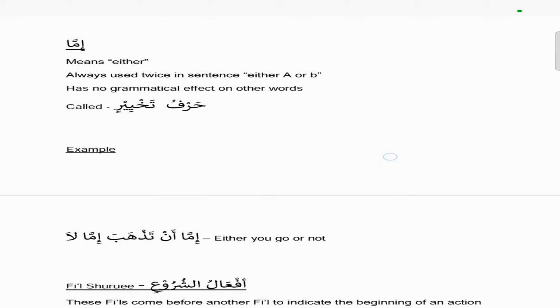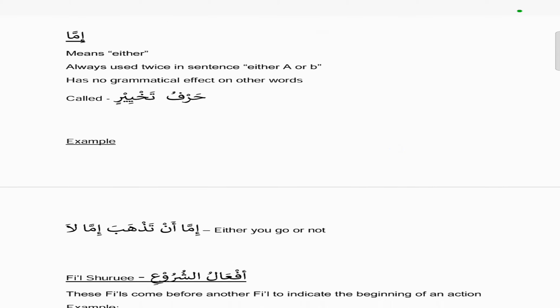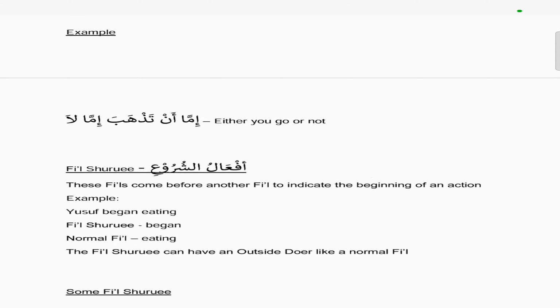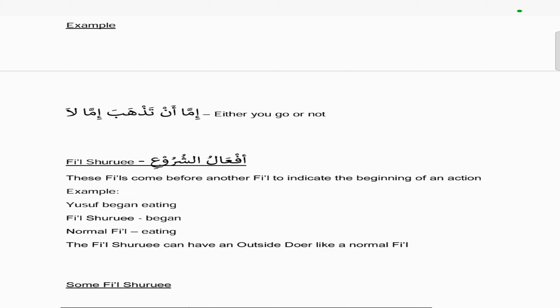And then we have imma, which means either, and it's always used twice in a sentence. So you say either A or B, and it has no grammatical effects on other words, and it's called the harfu takhyir. An example here would be imma an tadhhaba imma la. So either you go or not. And you notice the an, it makes the tadhhaba light, because it's one of those letters that makes a present tense light.